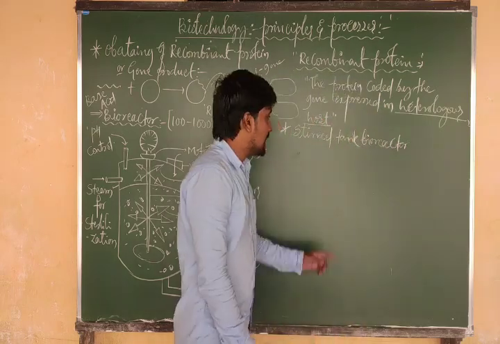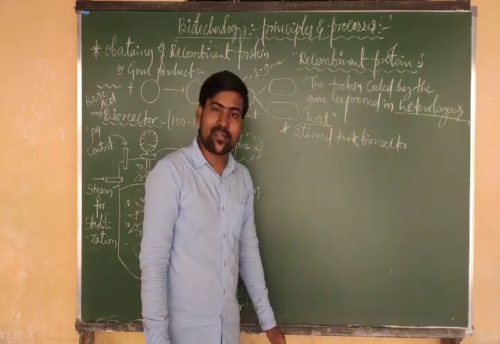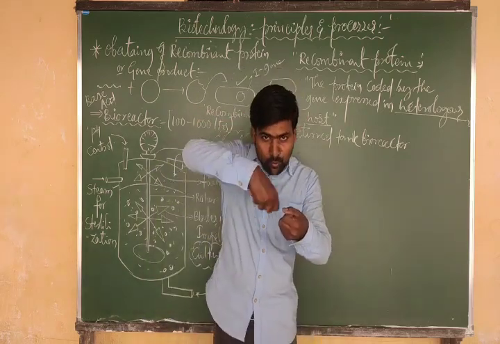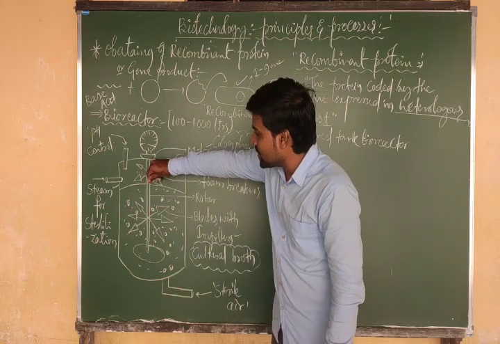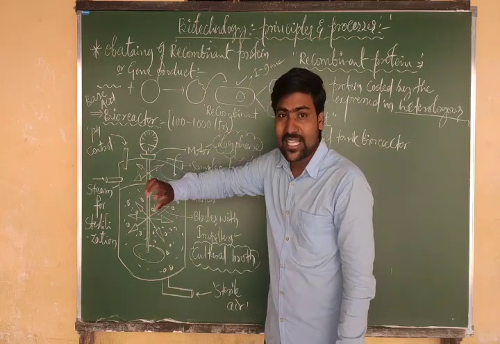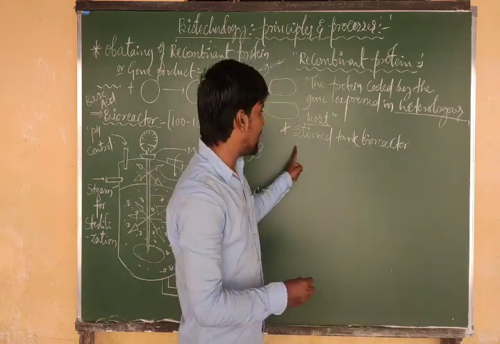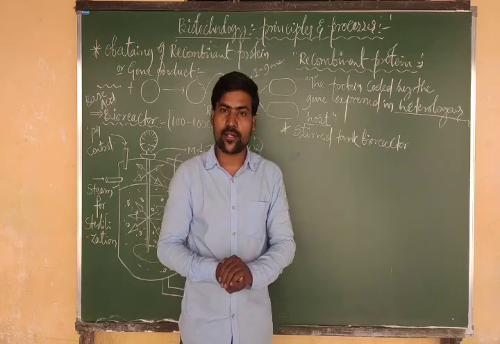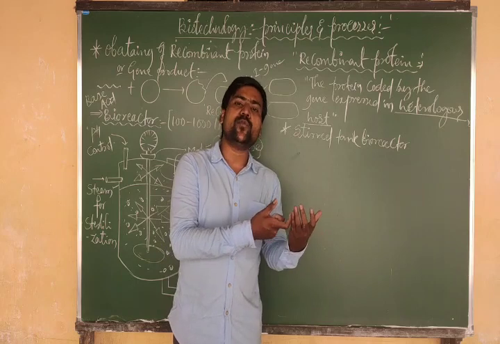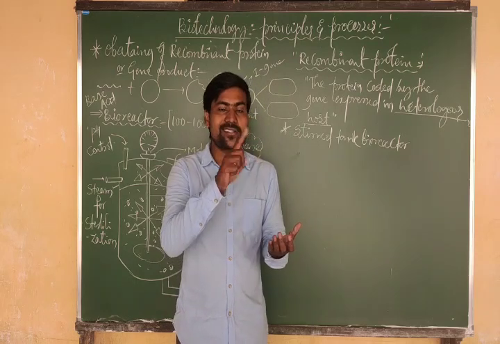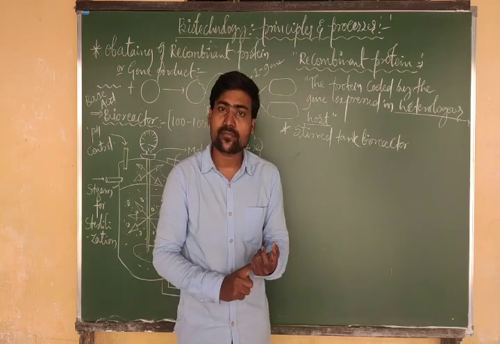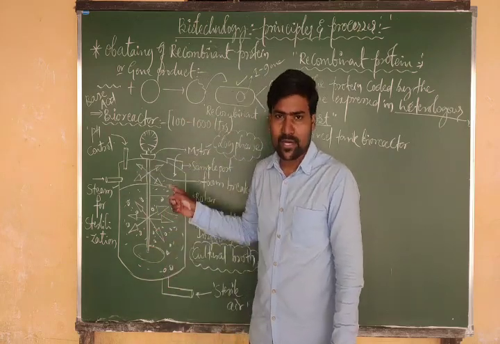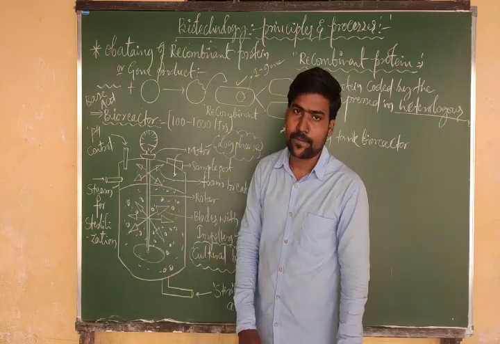Stirring, already we know, means rotating. So inside here it is rotating. A rotor is present, that means stirring inside. Simple stirred tank bioreactor. In the same way we have one more bioreactor, the sparged stirred tank bioreactor. But usually in our examination, this diagram will be asked for 5 marks. It is a major thing, bioreactor.